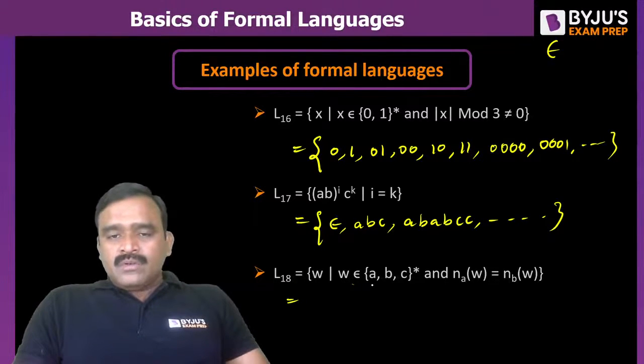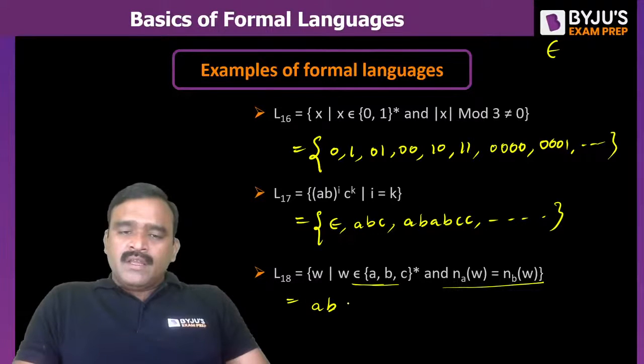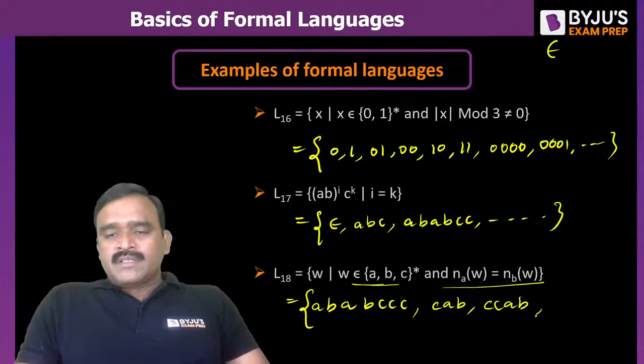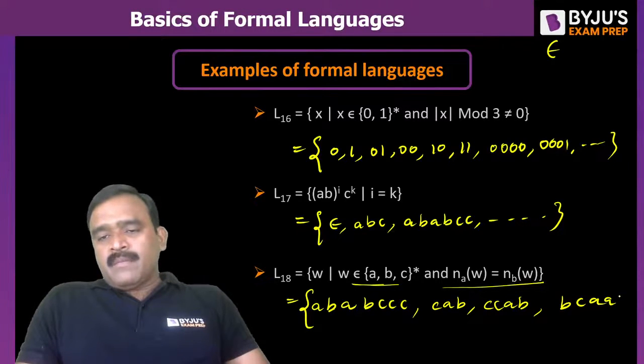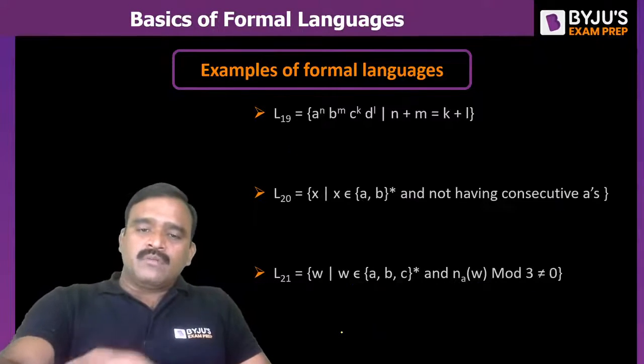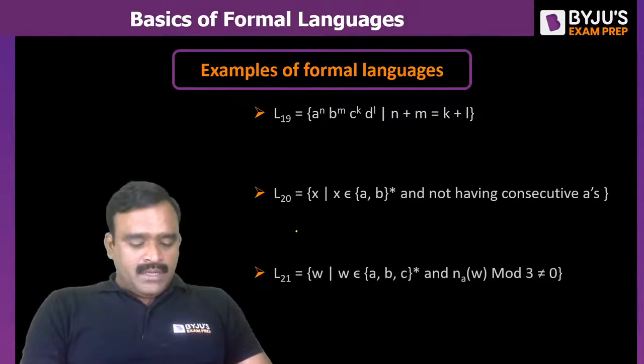And W belongs to any combination of A's, B's and C's, and the number of A's must be equal to the number of B's. C's can be any number. For example, ABCC is acceptable because the number of A's is 2 and the number of B's is 2, but C's are any number. CAB is acceptable, CCAB is acceptable, BCAAB is acceptable. C's can be any number, but the total A's must be equal to the total B's. Like that, we can take the pattern. Hope you are following. Do you have any doubt in this?